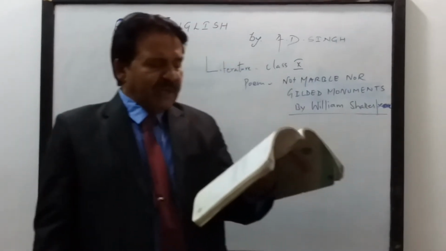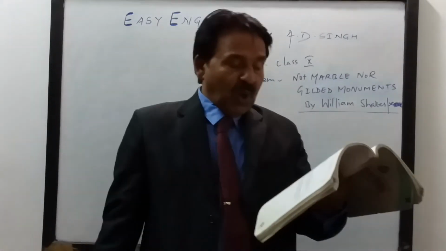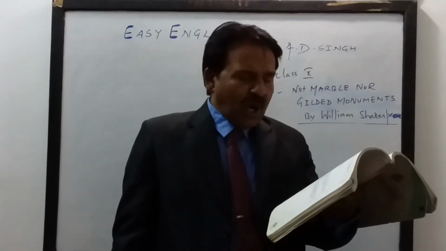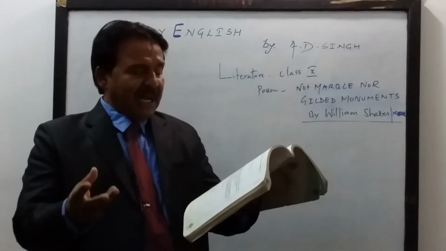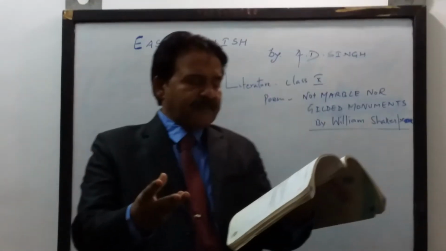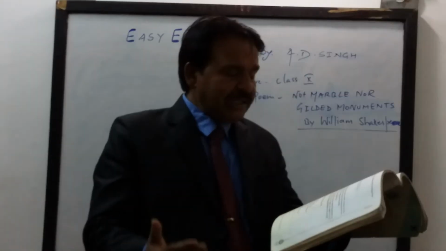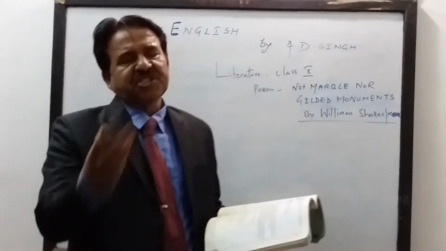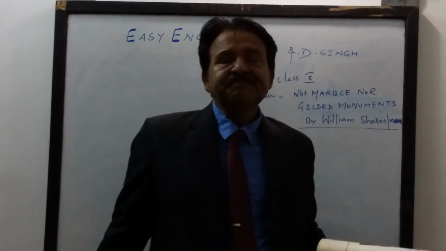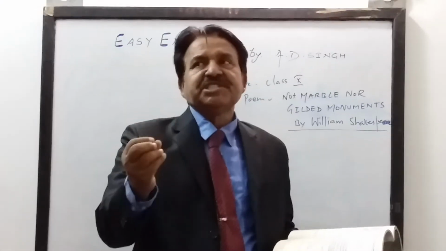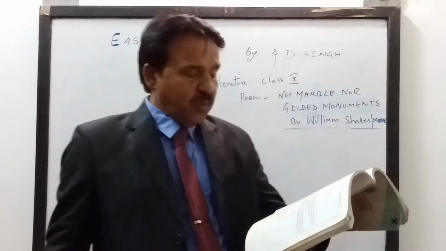Second stanza. "When wasteful war shall statues overturn." Overturn means destroy. "The broils root out the work of masonry." Any work of creation is destroyed by the forces of war. Broils refer to the forces of war. So war is referred to as a wasteful thing because it results in the destruction of statues, monuments, and all artistic things. All the arts and creations of human beings get destroyed in the hands of the forces of war.